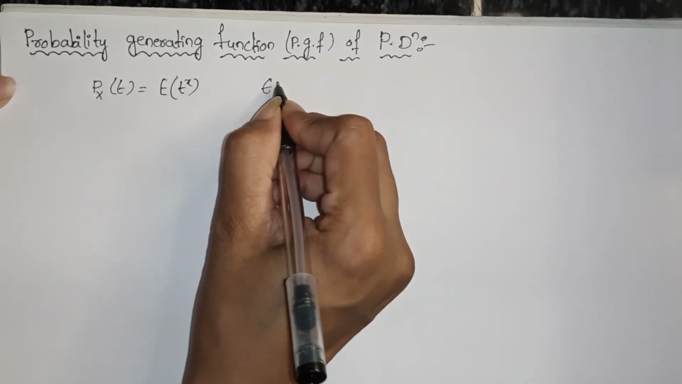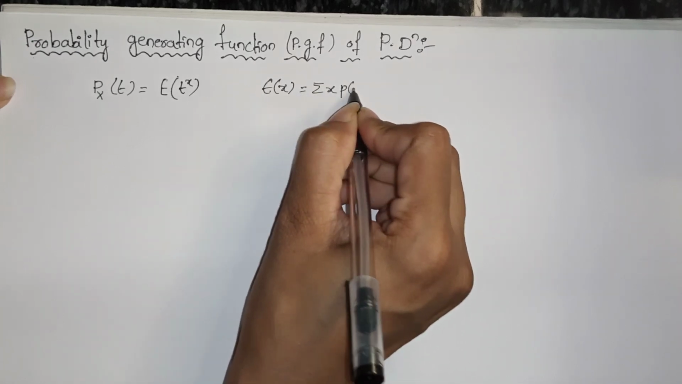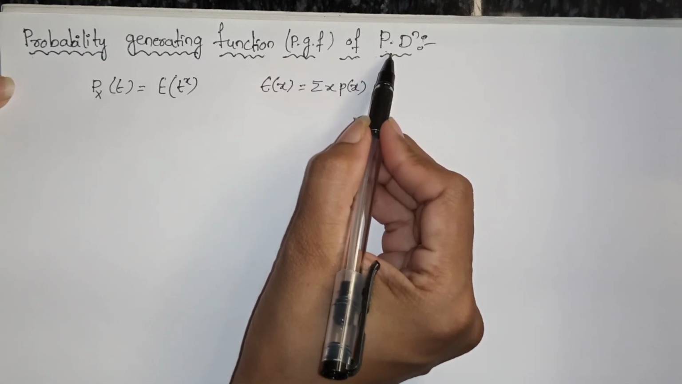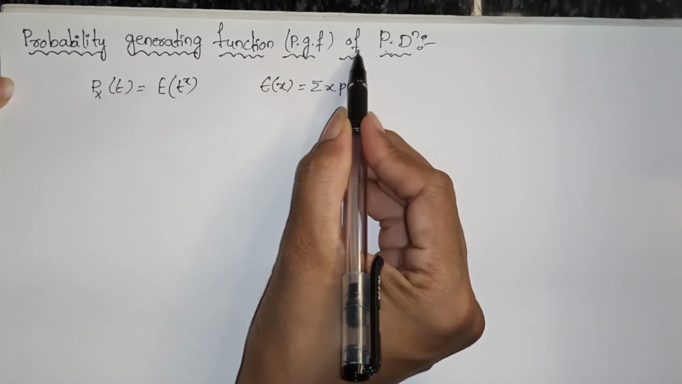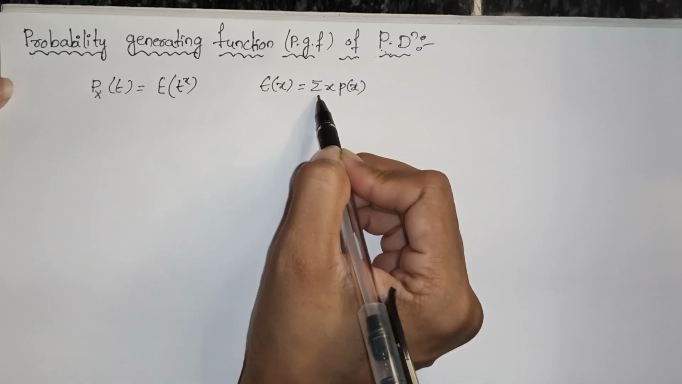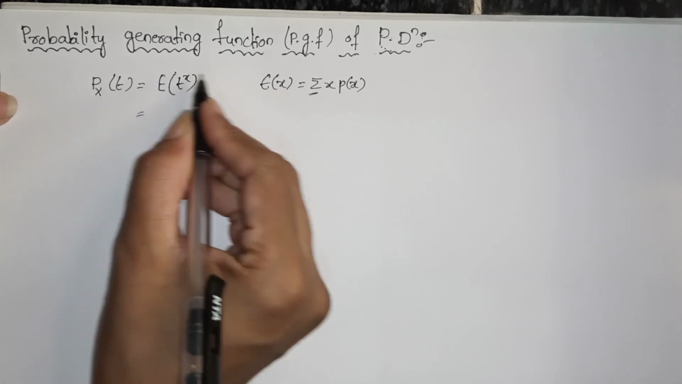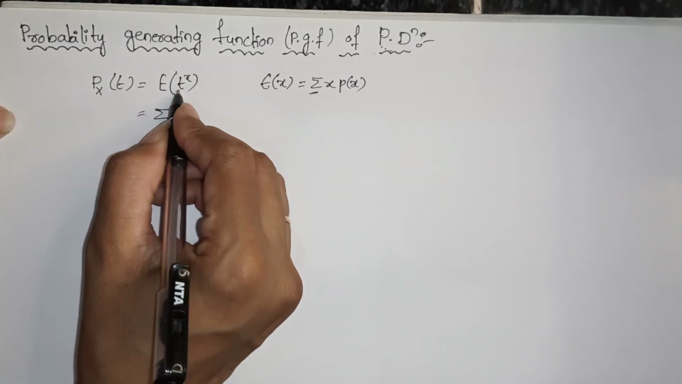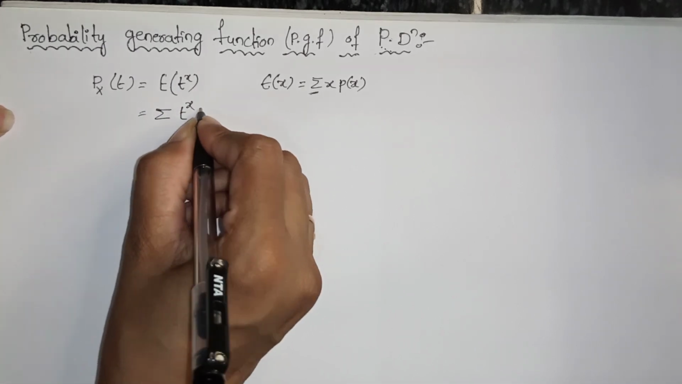We all know that the expectation of x formula is summation x into p of x. The Poisson distribution is a discrete distribution, so that's why here we get summation. If it is continuous we would get integration, but Poisson is discrete, so we take summation. So in place of x we have t power x, so summation t power x into p of x.